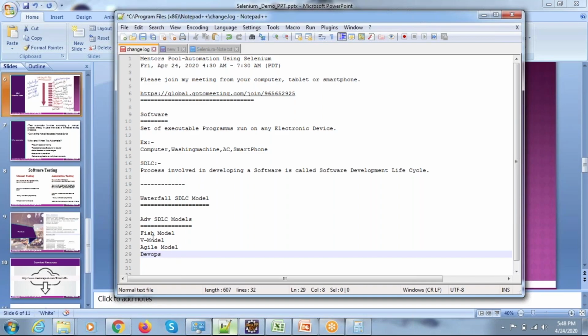So now if you see in these advanced SDLC models, the fish model, V model, Agile model, and DevOps, there will be a separate team for testing. Again, in the testing team, it is categorized into two types. Manual testing. Guys who are involved in manual testing will be called STE, software test engineer.